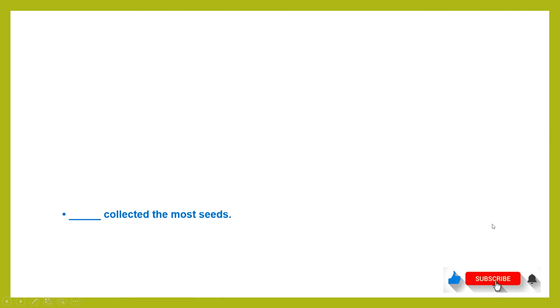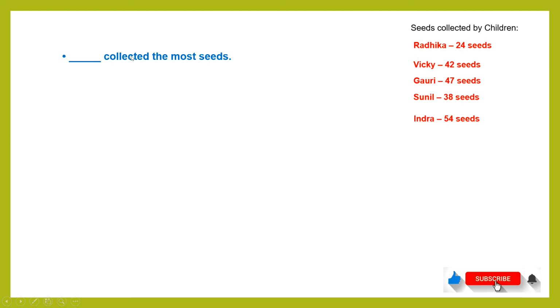Based on these numbers, we will ask some questions. Here's the first question. Dash collected the most seeds. Now we have to find out who collected the most seeds, means we have to find the maximum number of seeds a child has collected. So we'll compare each number with each other. We will start with 24 and compare with 42. 24 is less than 42, so 42 will become the maximum number for these two children.